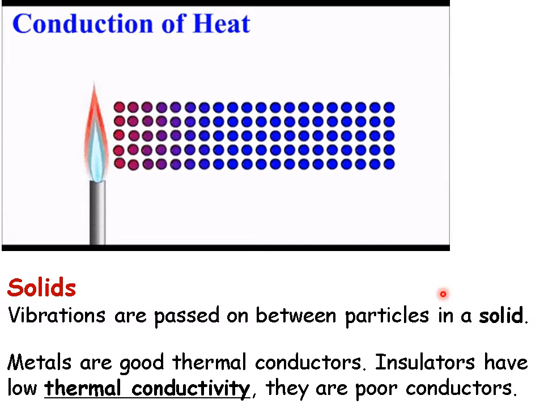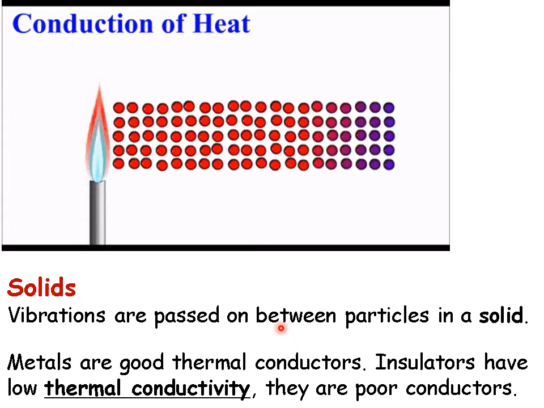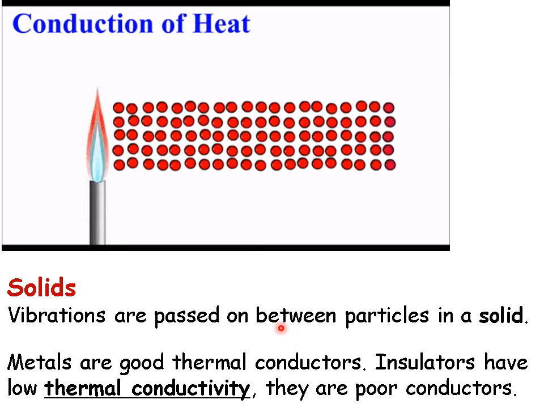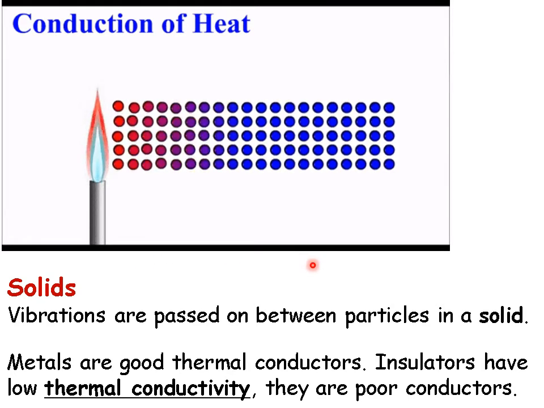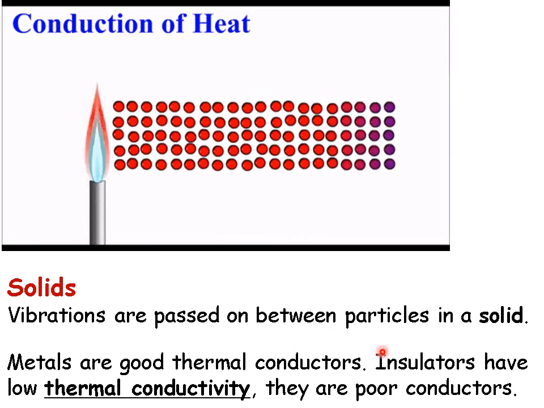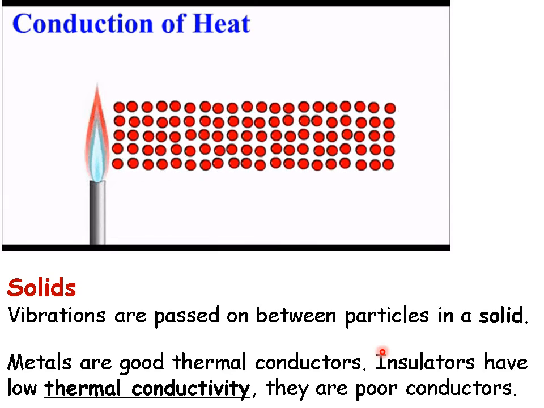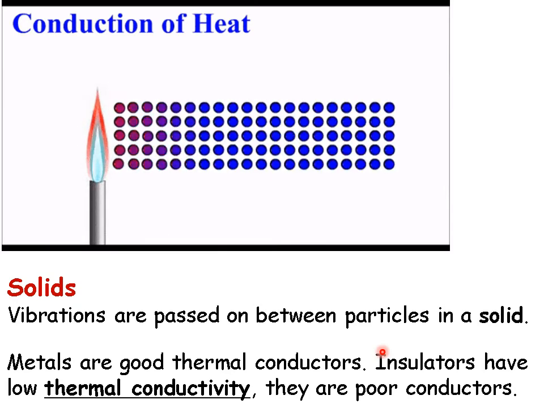Saying here that metals are good thermal conductors. Metals are very, very good at transferring energy by heating in this way, and we say that they have high thermal conductivity, whereas insulators are low thermal conductors and they don't pass on heat energy from one end to another very quickly. They still do, but just not as quick, so we say that they are poor conductors.